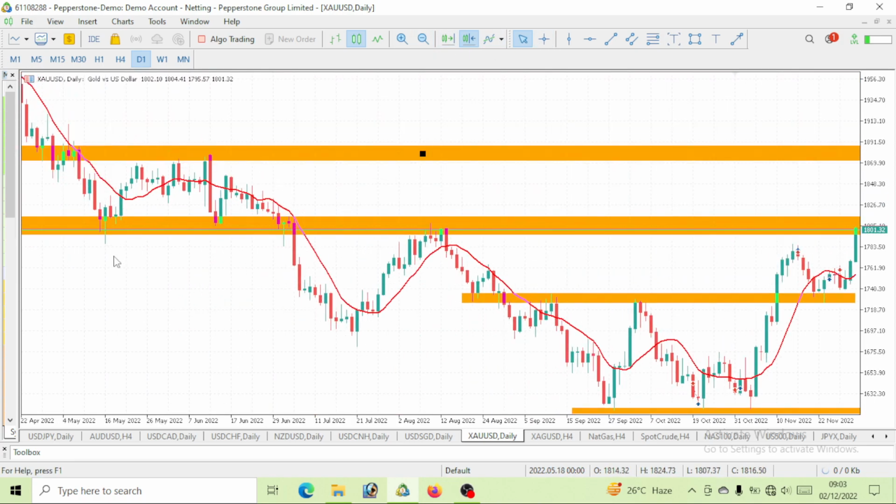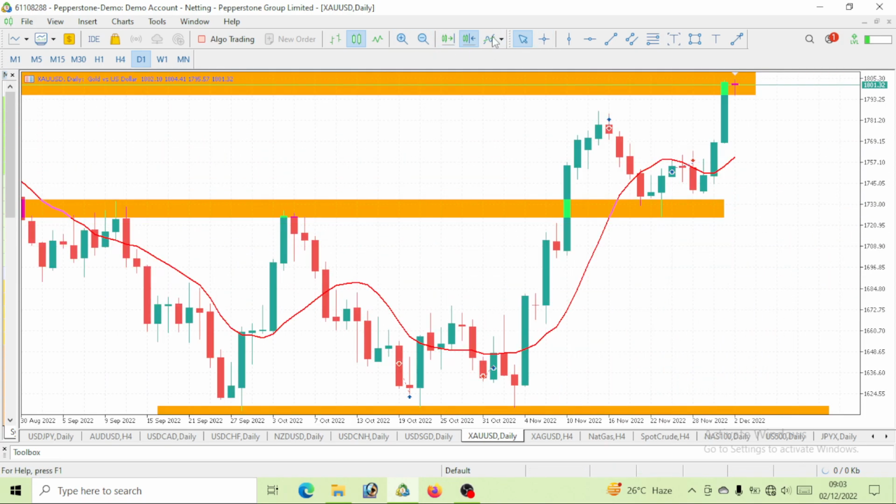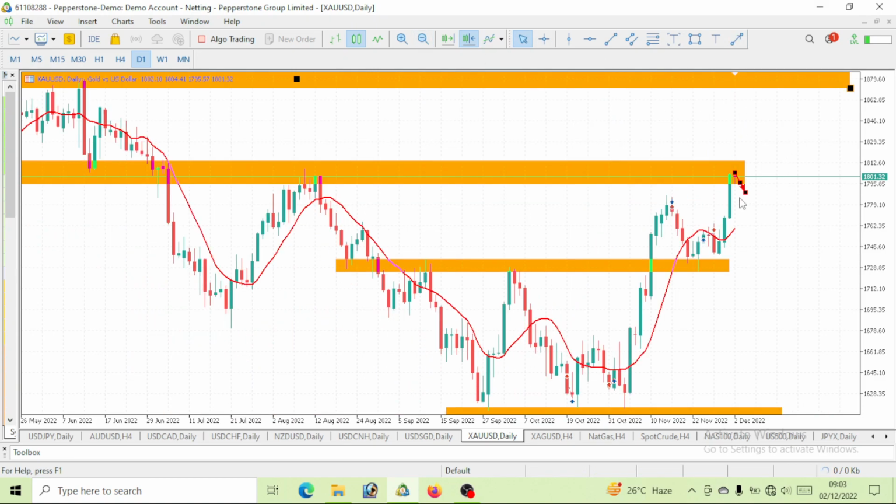reacted to this level previously multiple times. So expect a reaction at this level. And in case price breaks above it, do not be surprised if the price gives us a pullback. We all know the rules of trading support and resistance is that once price breaks out of a resistance level, price must definitely give us a pullback to test that resistance level.